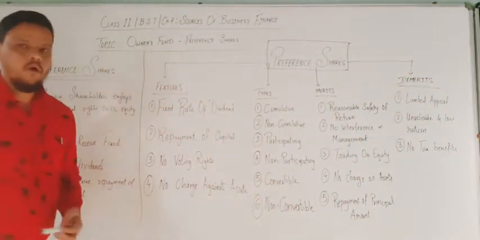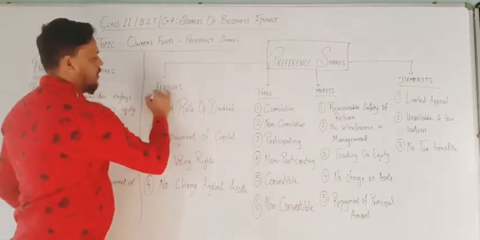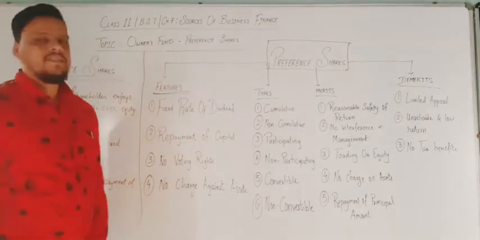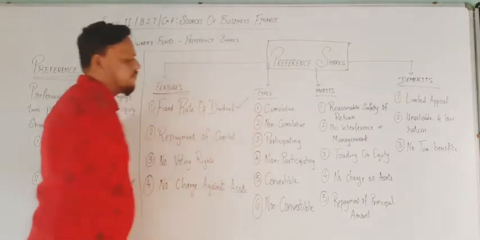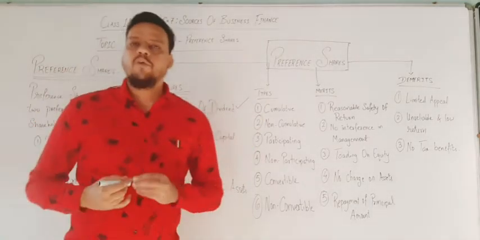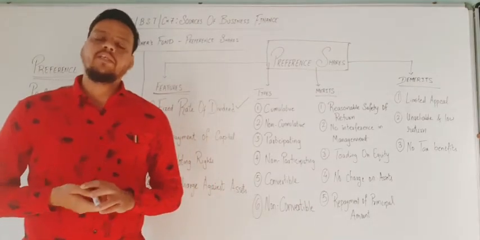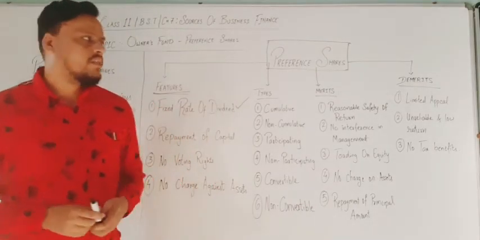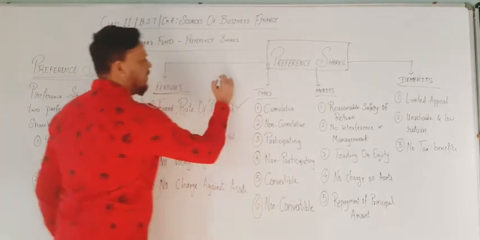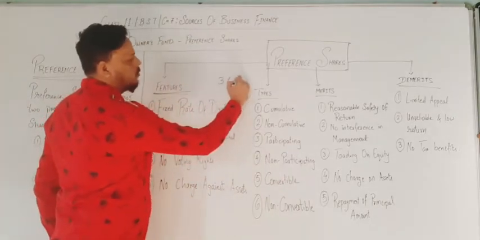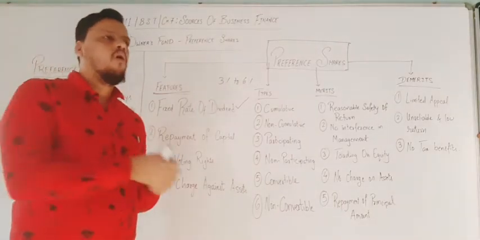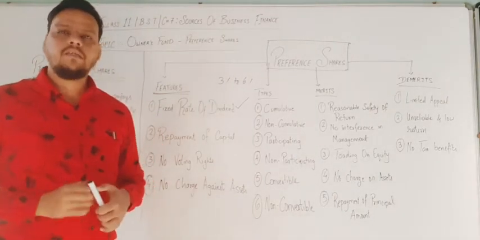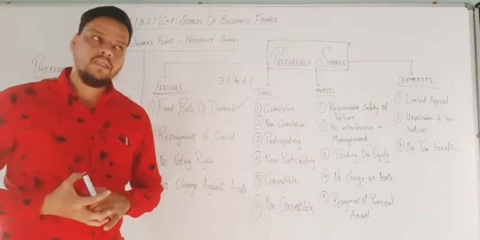Let's begin with the features. The first point is fixed rate of dividend. Preference shareholders get a fixed rate of dividend, which can be 3% to 6%. If the company makes profit or loss, it doesn't impact the preference shareholders' dividend.